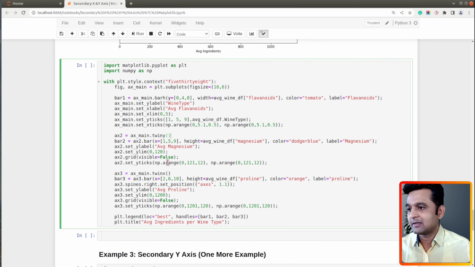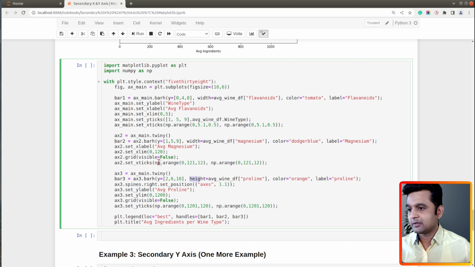So okay, now over here again we will be using barh method. Again we will set it to y parameter, width, let's keep other things same. Over here x label will be average magnesium, x limit, then x ticks. Over here we will need to use twiny, barh function,